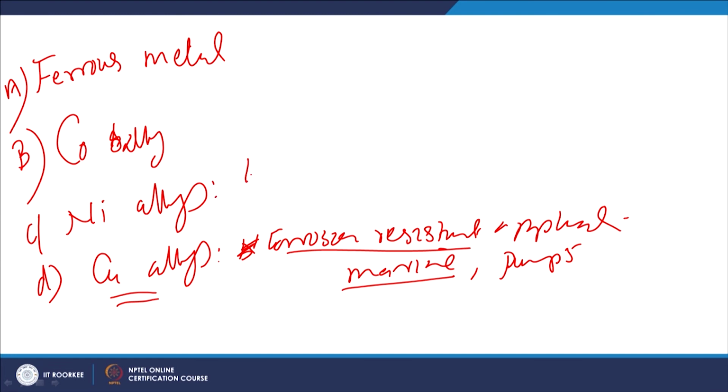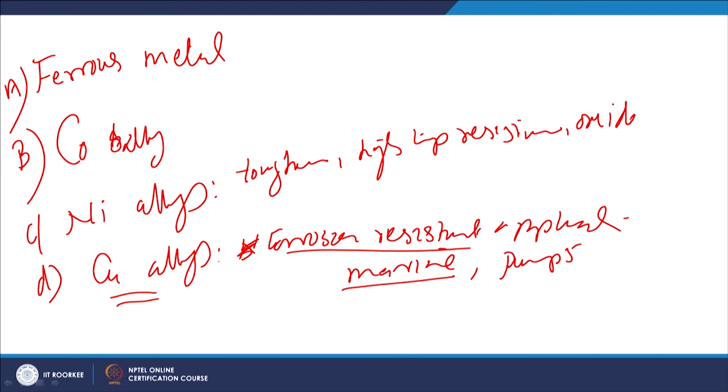Nickel offers very good toughness, very good high temperature resistance in terms of oxidation and thermal softening.